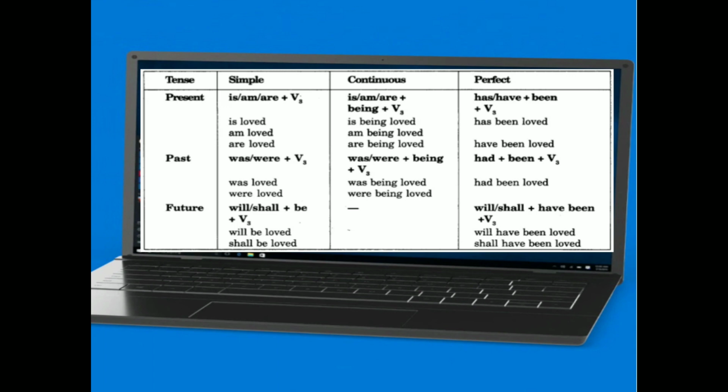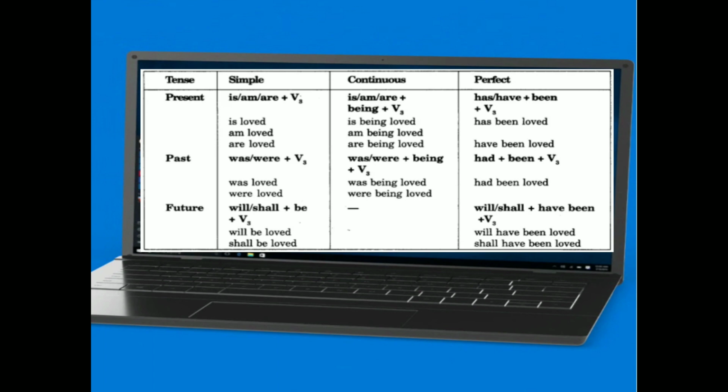For example, is loved, am loved, and are loved are used in present tense. And in present continuous tense, is being loved, being plus the third form of the verb is used here in this tense. Am being loved, are being loved, and has been loved, have been loved.